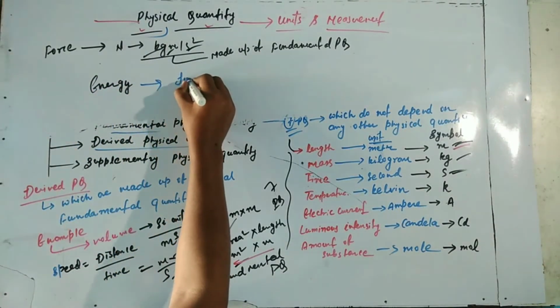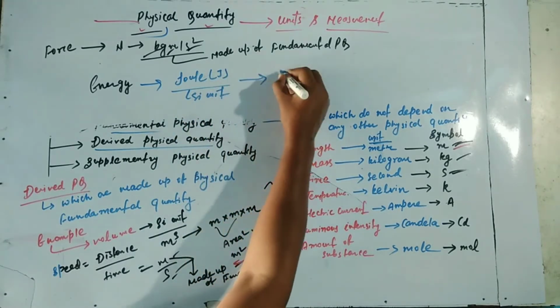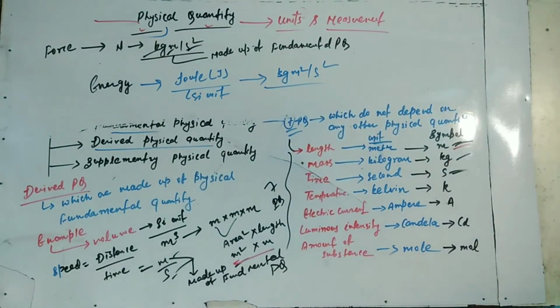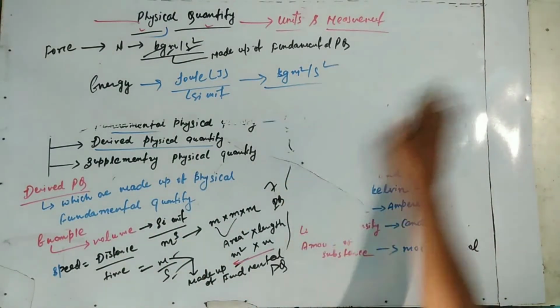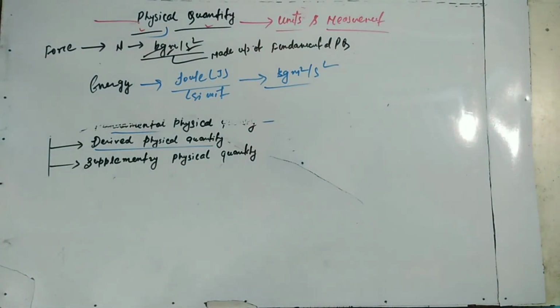Its SI unit is joule, which is kg meter square per second square, made up of fundamental PQ: kg, meter and second. So these are derived physical quantities.